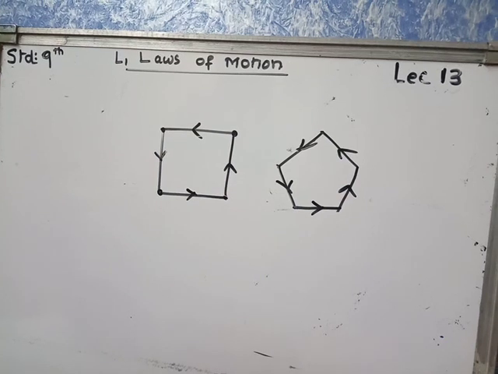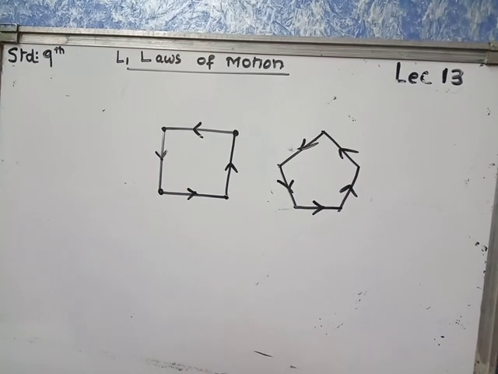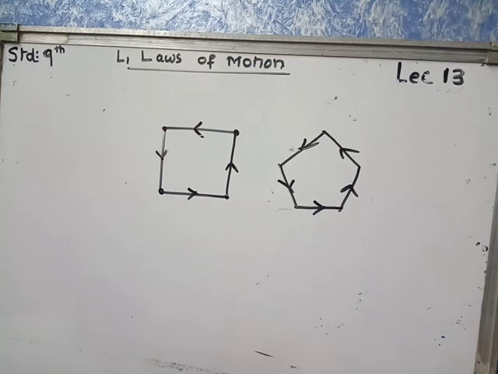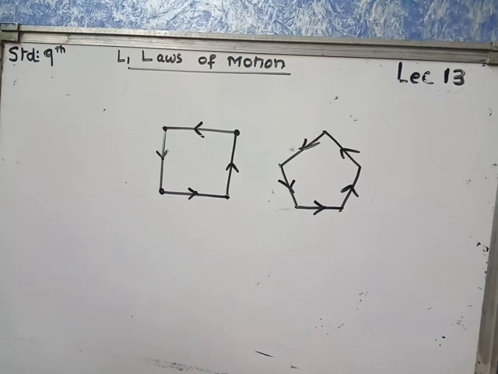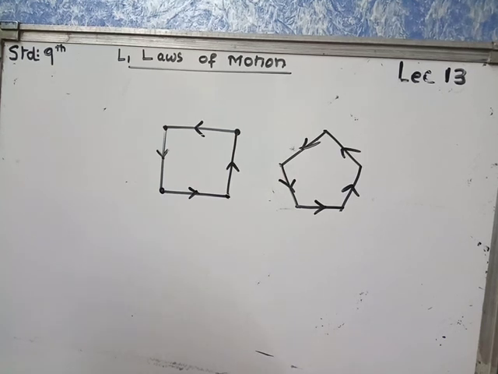Your homework for today is to write 3 or 5 examples of uniform circular motion, and from page number 10 learn the definition of uniform circular motion.